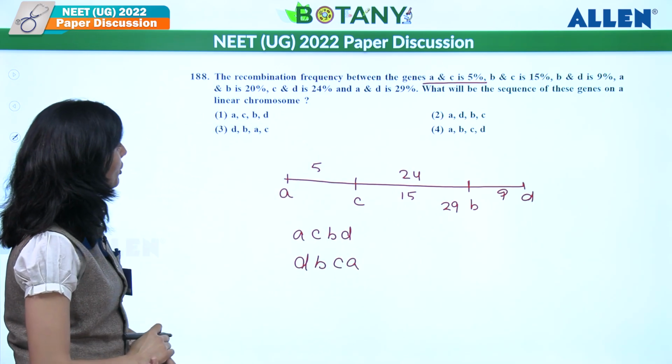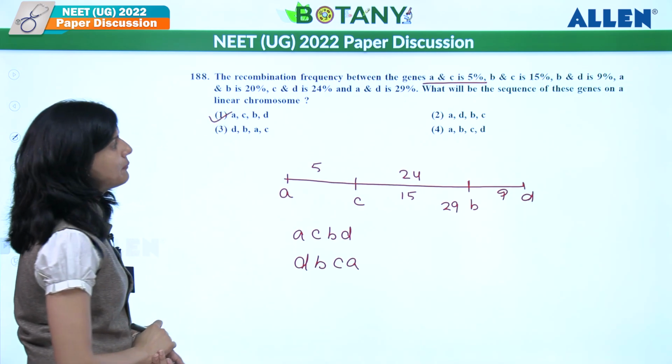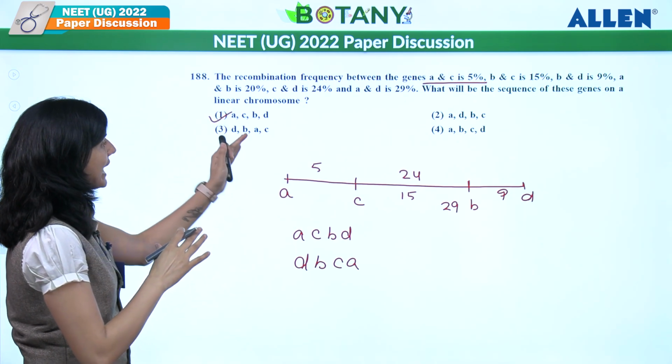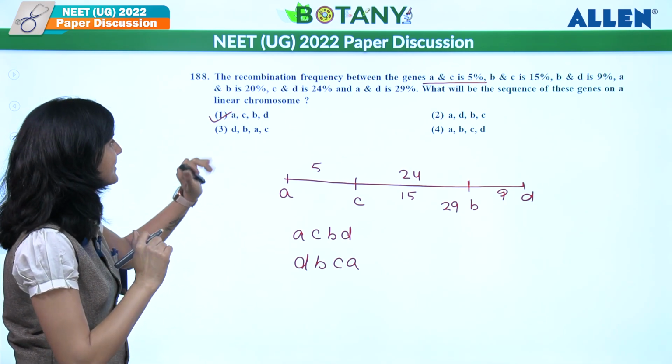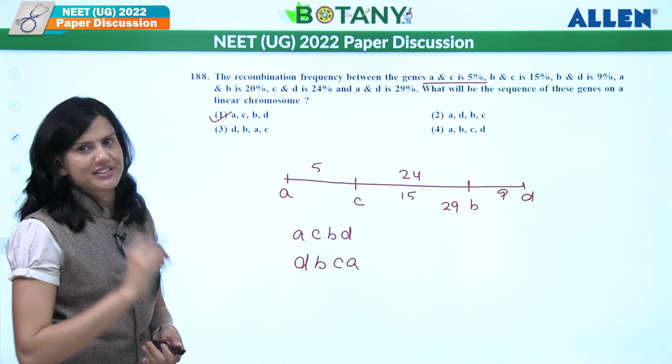So let's find out what is given. A, C, B, D is given. But D, B, A, C is given. It's not C, A. Otherwise, this also could have been a right answer. So over here, the answer goes as first.